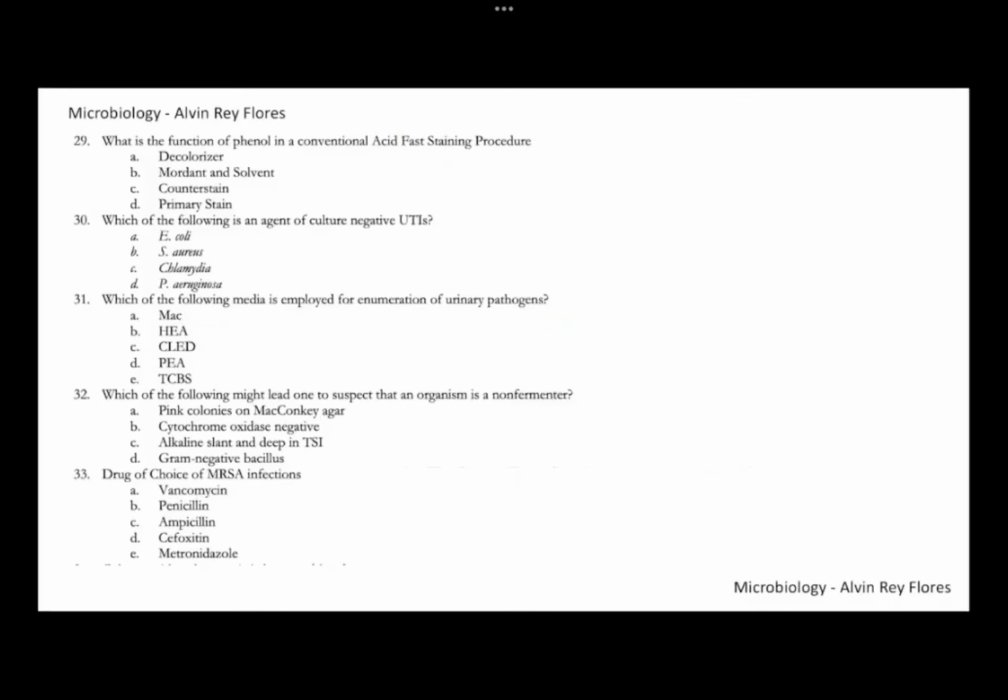What do you think is the function of phenol in your conventional acid fast staining technique? So for the conventional acid fast staining technique, this is your Ziehl-Neelsen or the hot method, or the Kinyoun method, which is the cold method. So the phenol, or your carbolic acid, functions as the chemical mordant and solvent. Okay, number 29, letter B.